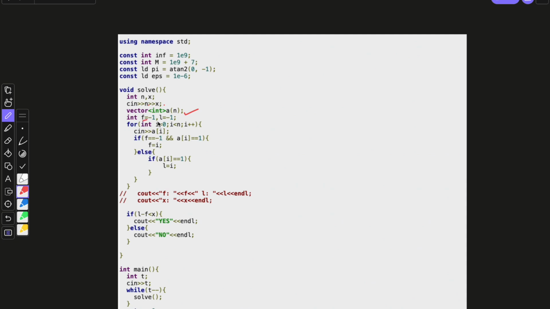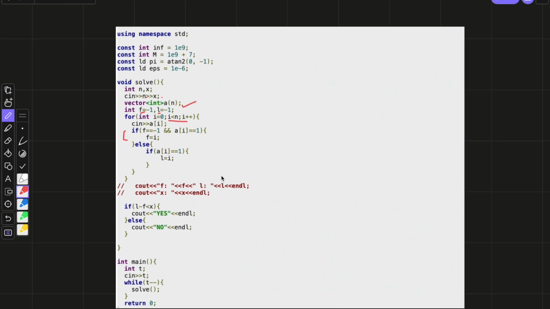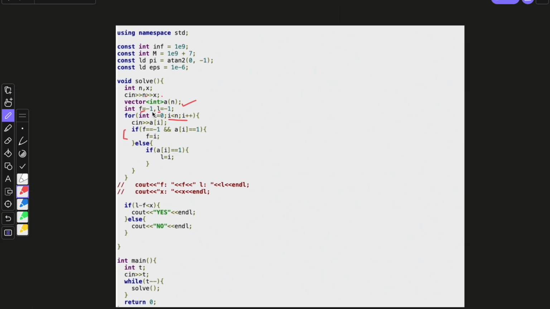This is the first position, this is the last position, and we are entering the array A here, and we are also updating the value of F and L here. So if F is equal to -1, that means that not a single one has been encountered, and the value of A of I is also 1. That means we will set the first position as I.